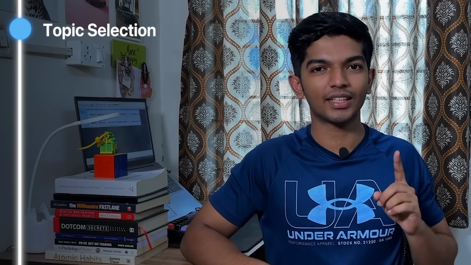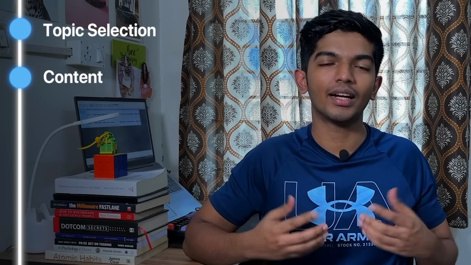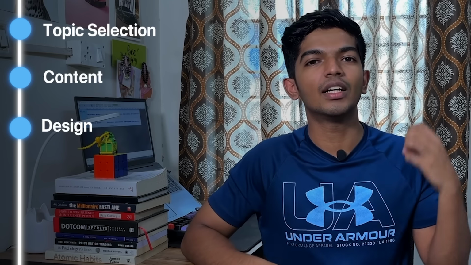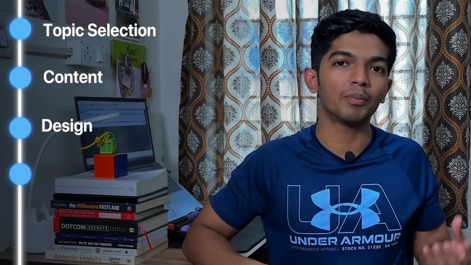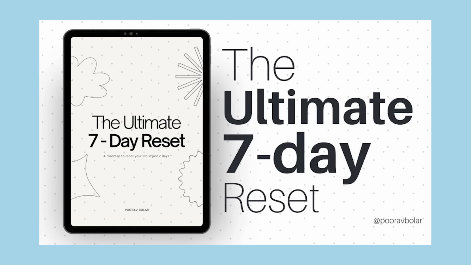First is topic selection. What are you going to talk about? Second, we are going to talk about the content that you'll add in that. Third, we are going to talk about where you're going to design it, how will you structure it, etc. Fourth, we'll talk about where are you going to publish it, which is the best platform. And fifth, we'll talk about how to drive in sales. And towards the end of the video, I'll show you exactly what's in my ebook and why it made around 85,000 rupees in sales.